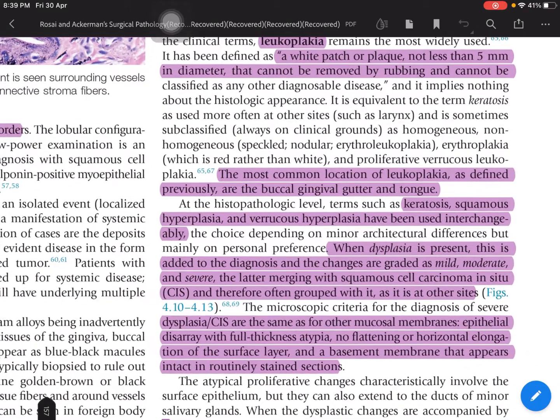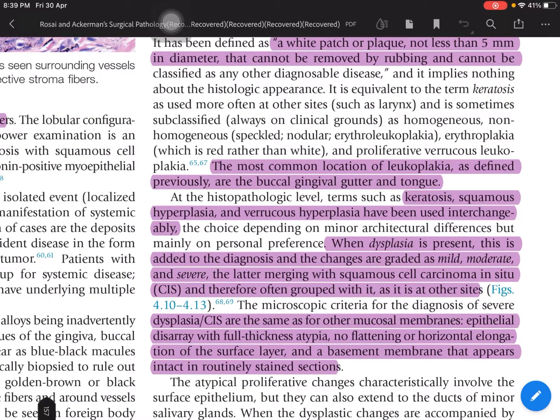Other terms used interchangeably with leukoplakia are keratosis, squamous hyperplasia, and verrucous hyperplasia. When dysplasia is present, there is grading, which is mild, moderate and severe, and severe dysplasia is squamous carcinoma in situ and therefore grouped as in other sites.